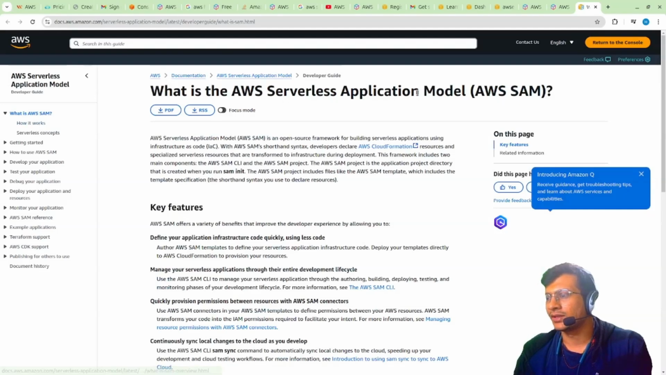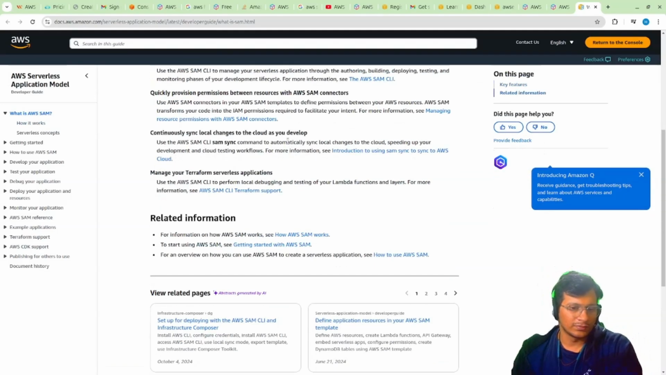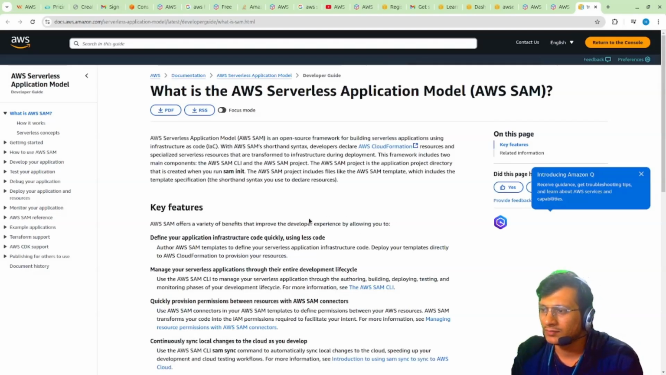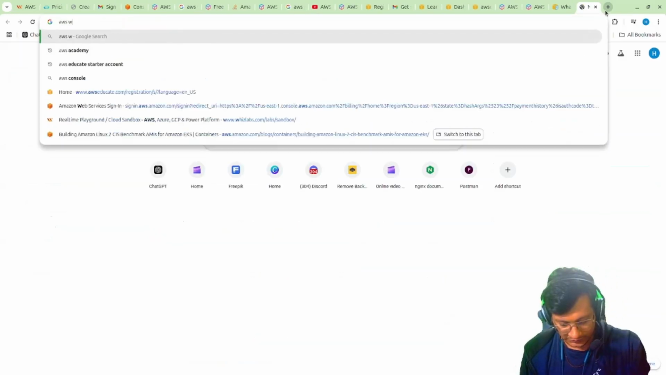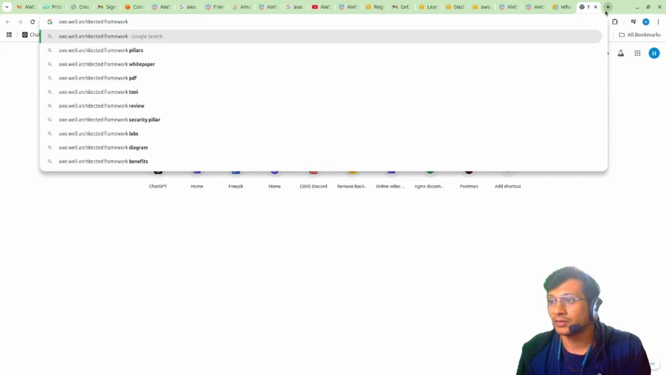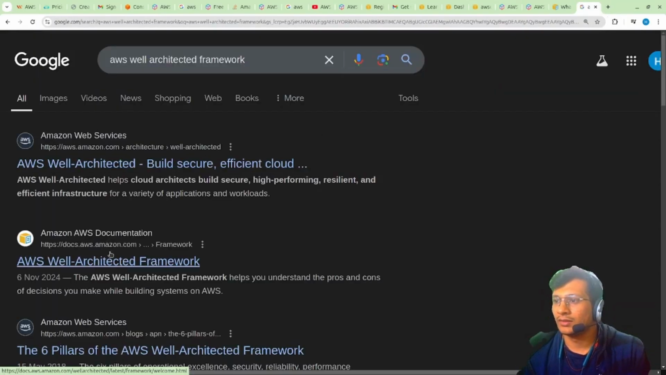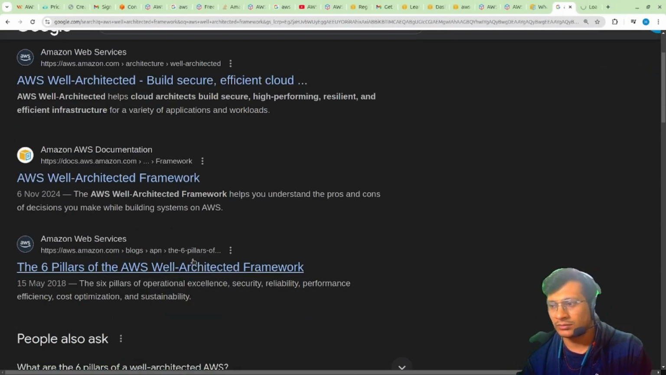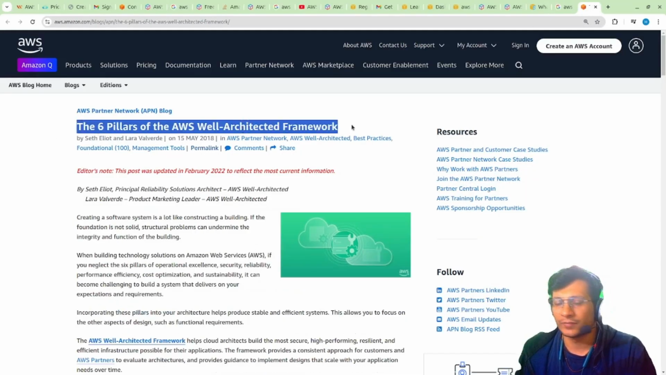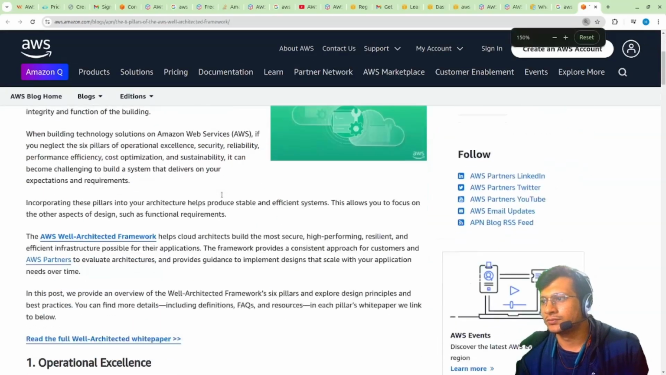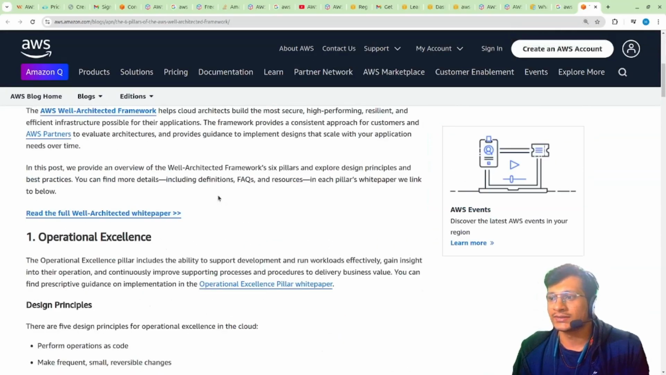This serverless application model has an architecture. There is also the well architected framework. AWS well architected framework. Just search for it, and whichever service you want. This is asked in the AWS Solutions Architect Associate exam. This is one of the topics where you should focus also. So how can operational excellence be achieved? Yes, operational excellence.